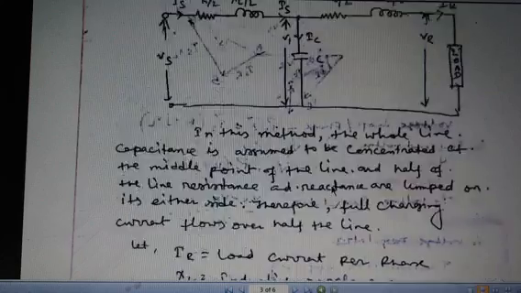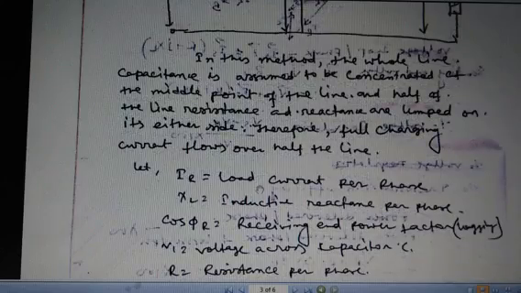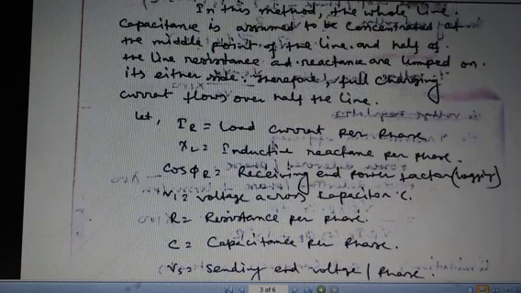So here IR is the load current per phase, XL is the inductive reactance per phase, cos phi is the receiving end power factor, and this power factor is lagging in nature.